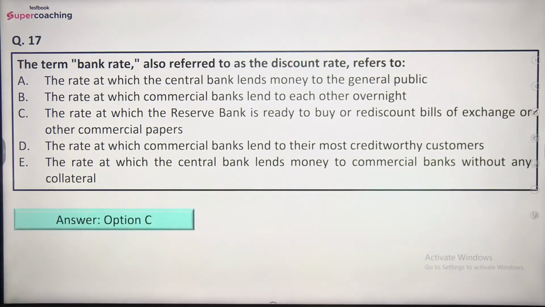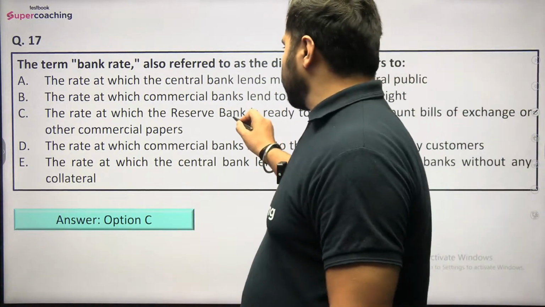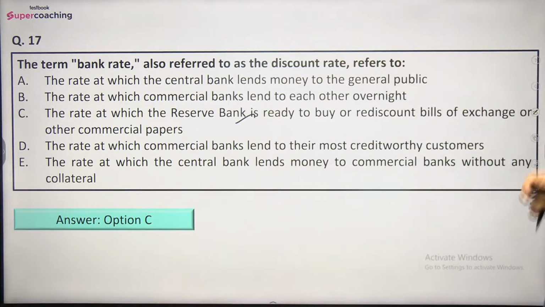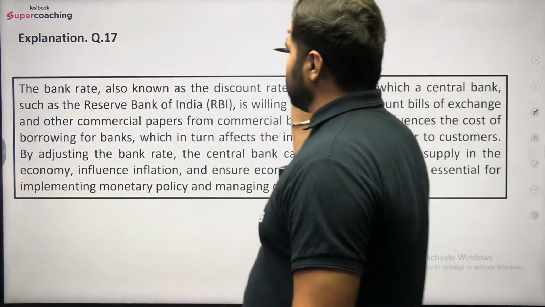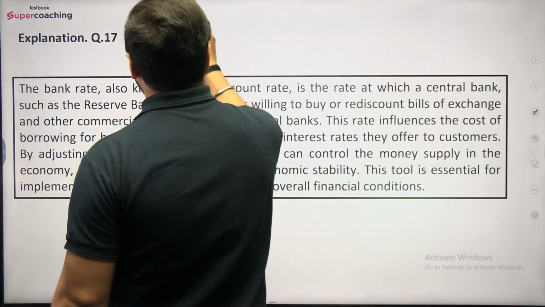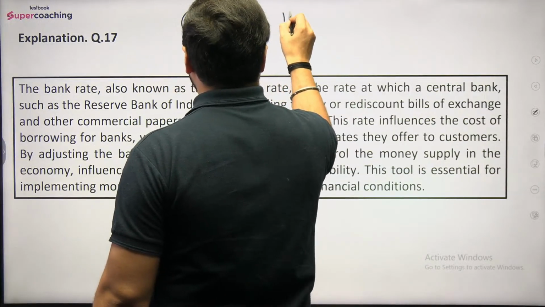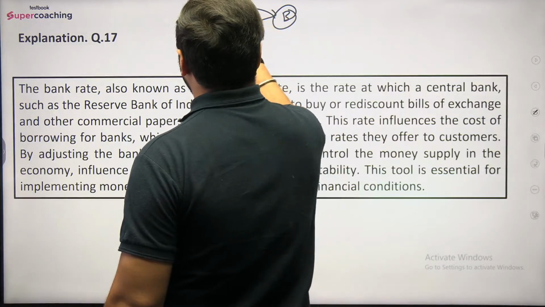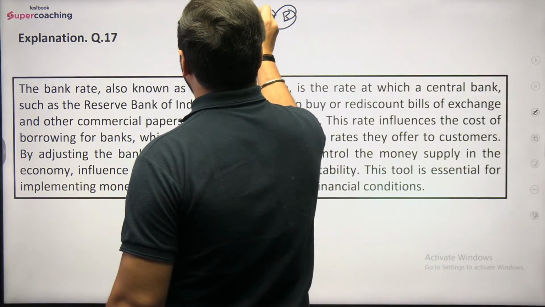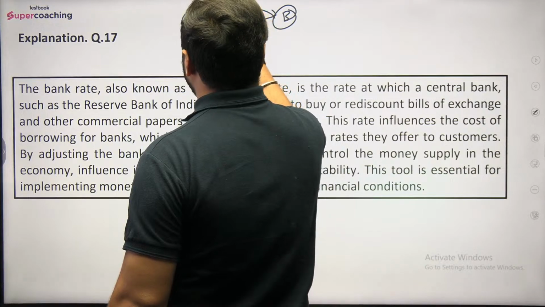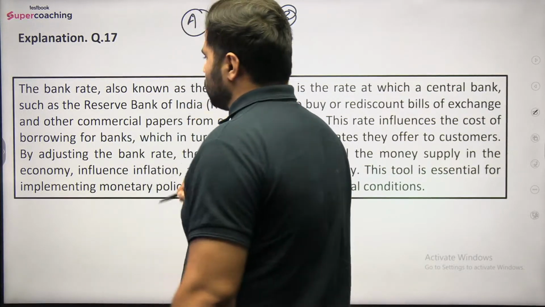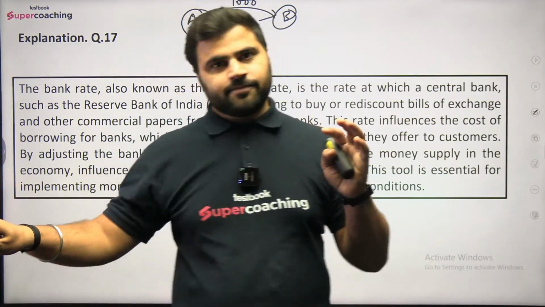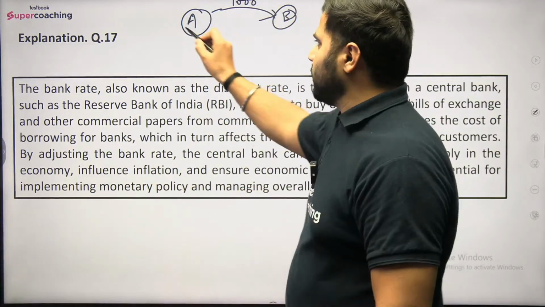So right answer would be option number C, that is the rate at which the Reserve Bank is ready to buy or re-discount bill of exchange or other commercial papers. ठीक है, तो यहाँ पे if I tell you the example, तो मान लीजिए यहाँ पे एक shopkeeper है Mr. A, ठीक है, and there is a customer Mr. B. So Mr. B is purchasing basically 1000 packets of Parle-G, ठीक है, at the rate of 10 per packet. तो इसका मतलब इन्होंने 10,000 rupees के Parle-G Mr. B has purchased, right, from Mr. A. तो A is a shopkeeper.